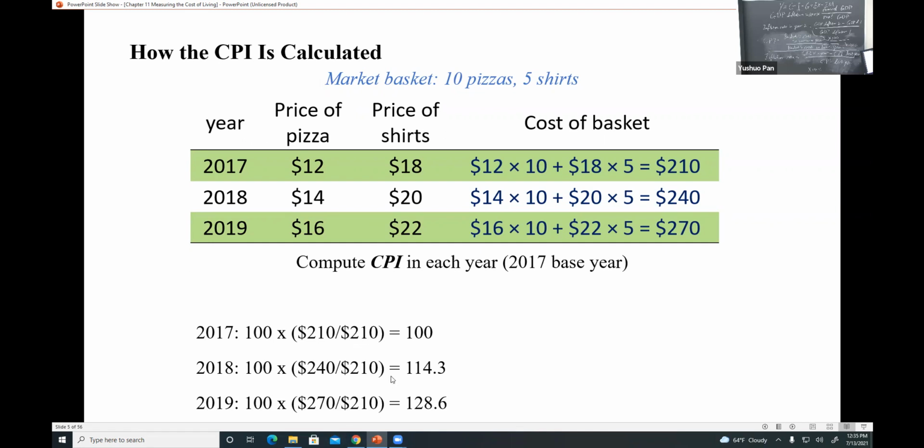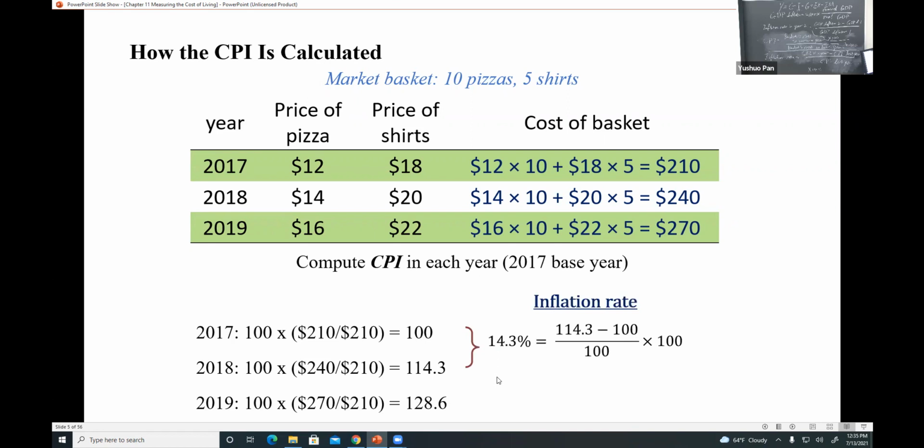The denominator is always the cost in 2017, and the numerator will be the basket price in the current year. That's 2017, 2018, and 2019. Do not forget to multiply by 100, and that's the result. Still, you need to get familiar with this calculation and not get confused about the base year, what's in the denominator, what's in the numerator, and so on, because you are going to see this in your test.